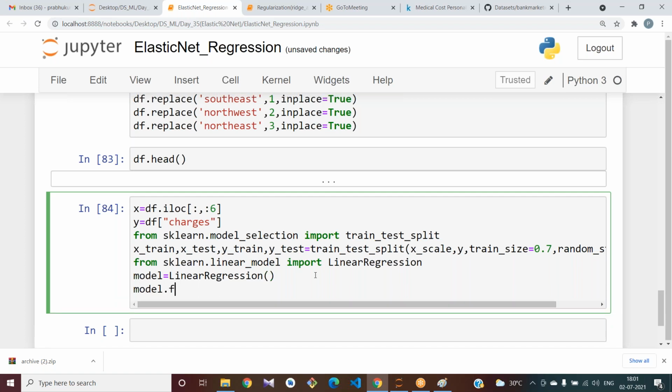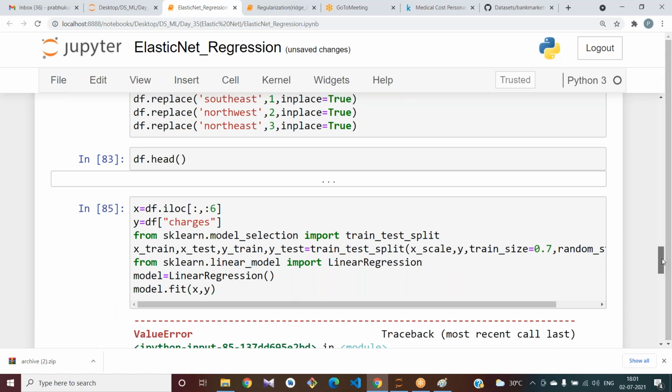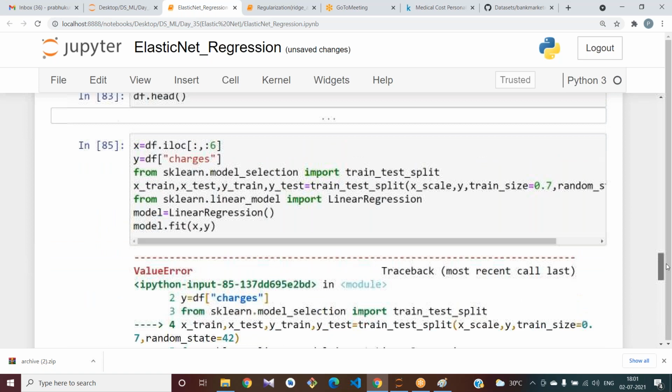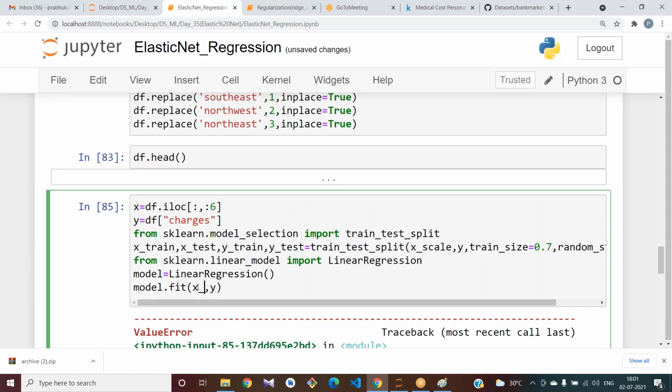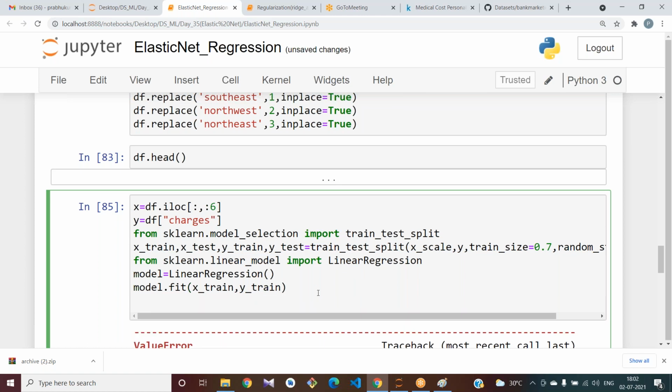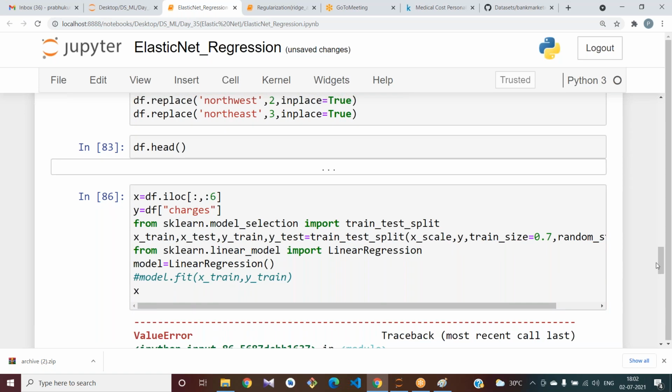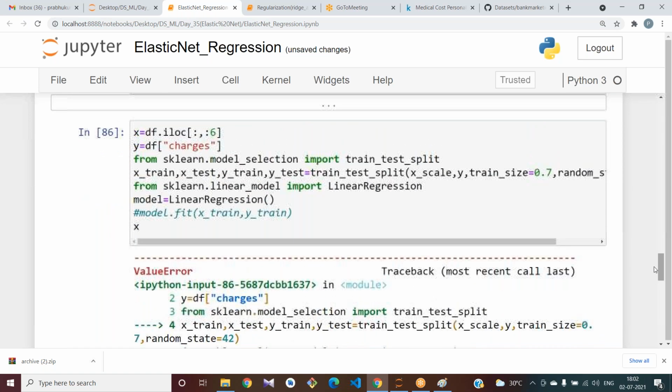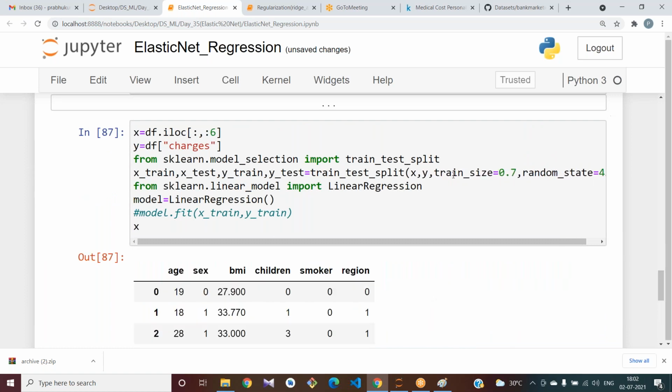model.fit of X, Y. Wait, it is X_train and Y_train. And I should see what values I got in X. Here I am using X_scale, that is wrong.